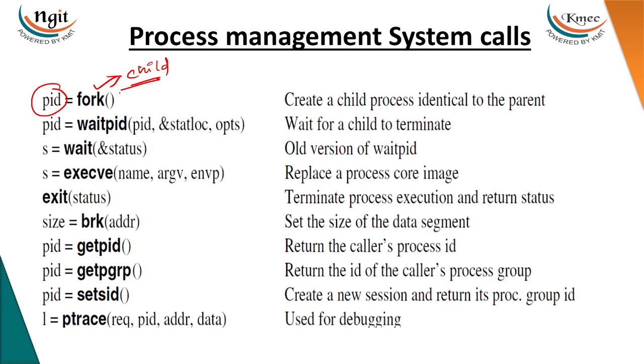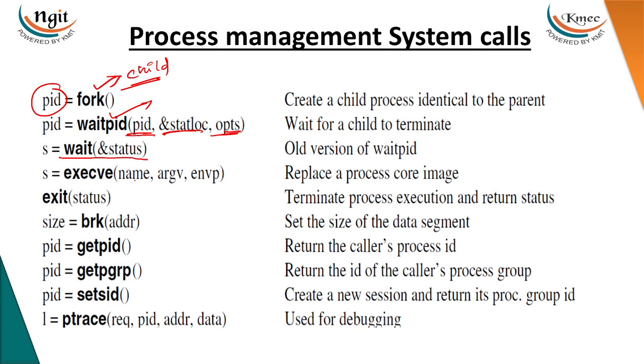If we want to put a process in a wait mode, then you need to use wait with status. Next, if you want to terminate the child process, you need to use waitpid.